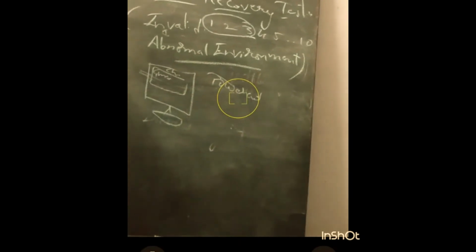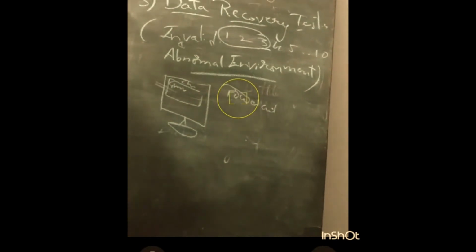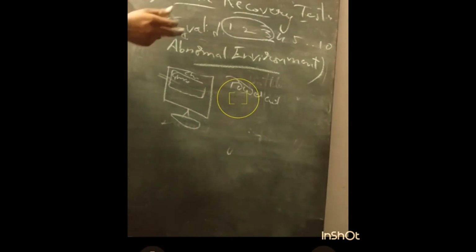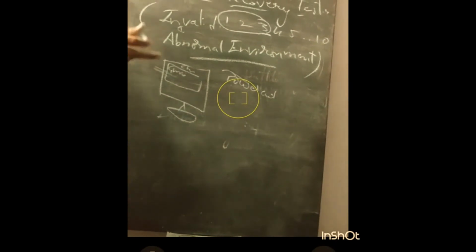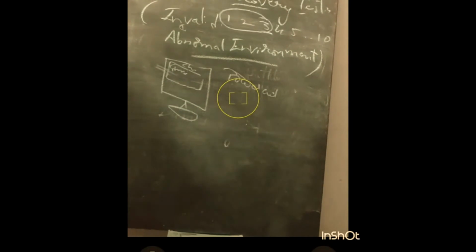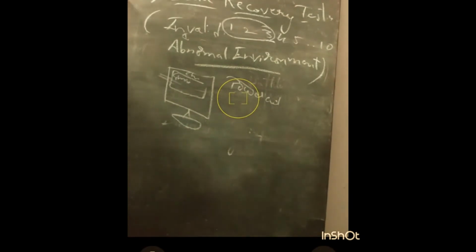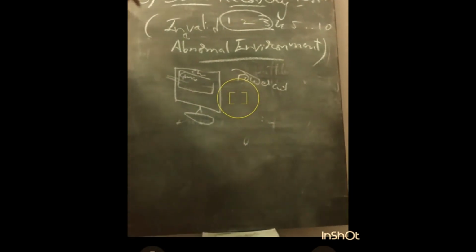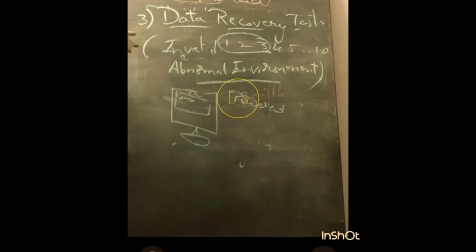Even though the power cut happens, it needs to maintain the data. The best example is Gmail. While you are typing a mail to some other person, in between that period of time, suddenly a power cut happens and your system gets shut down. Once the power came back and you start the system, you can observe the text of the prepared mail in the drafts in the Gmail. This is how data recovery testing will be conducted: whether it is satisfying data recovery in an abnormal environment or not. This is about data recovery testing.